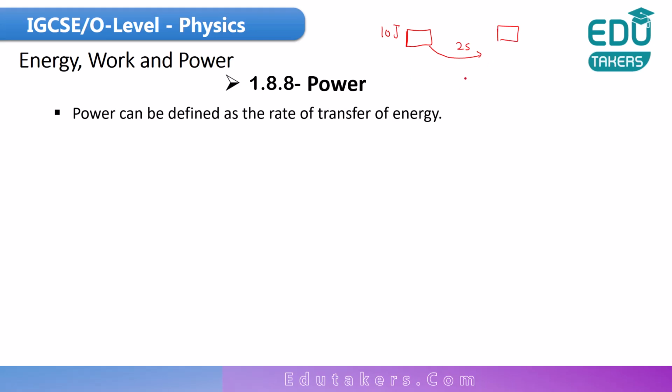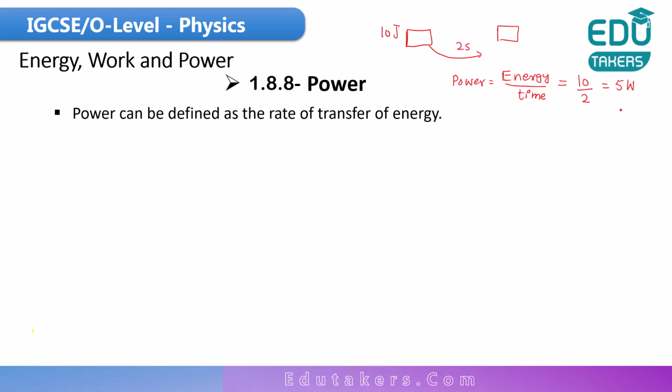When you have to calculate the power, it is basically the rate of transfer of energy. So power is equal to energy divided by time. When there is the word rate, it means that you need to divide by time. The energy is 10 joule and the time is 2 seconds. So you get the power, which is 5 watt.